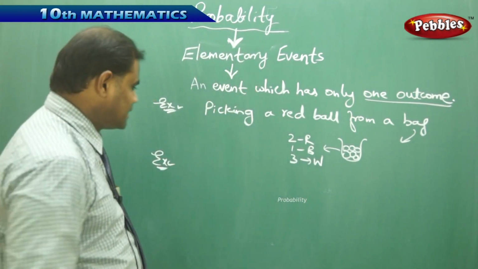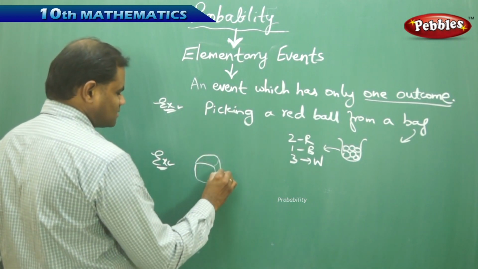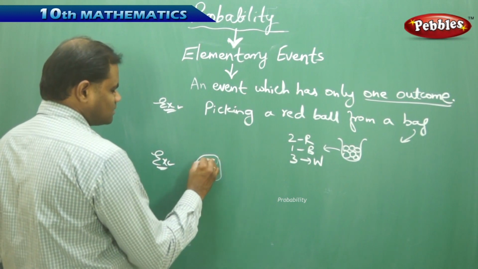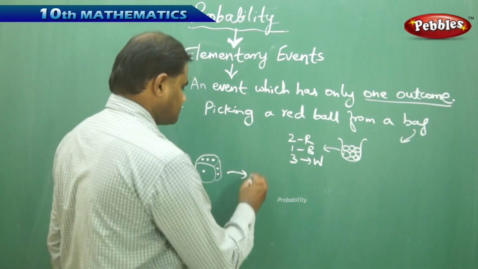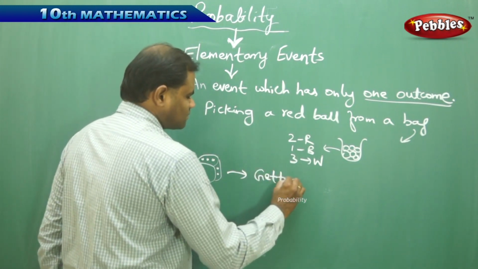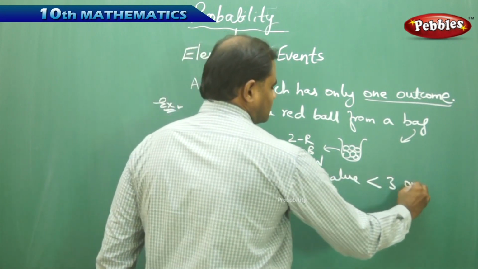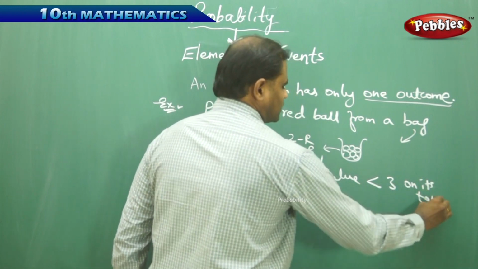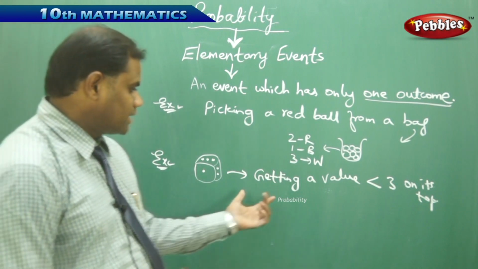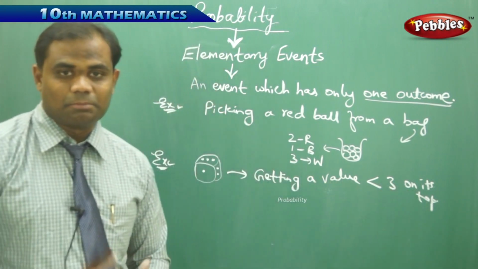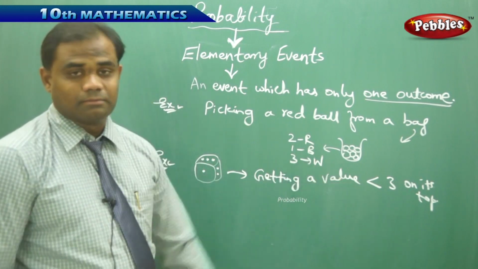Say for example, I take a dice, and I want to get a value less than 3 on its top, that is on the top surface of the dice. This is not an elementary event, because if I want a value less than 3, the possibility is I may get a 1 or a 2, not a 3, because less than 3.